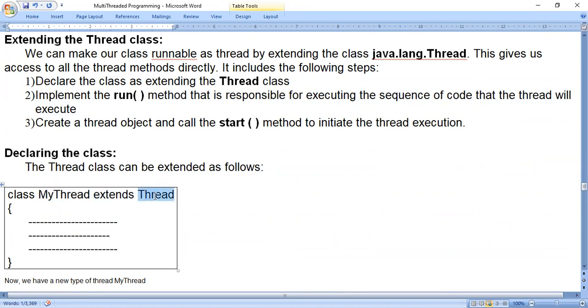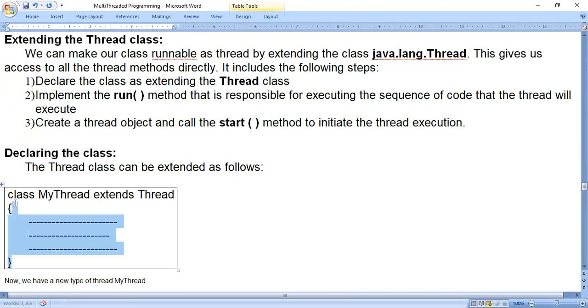Extends Thread. This class name, Thread, you should not change. You have to use exactly capital letter T, then H, R, E, A, D in small letters. Even uppercase and lowercase you should not change, and the word also you should not change. Whereas in the case of MyThread, you can write anything, just follow the identifier rules. You can even write my underscore thread or MThread, like that. Whatever you want, but just follow the identifier rules.